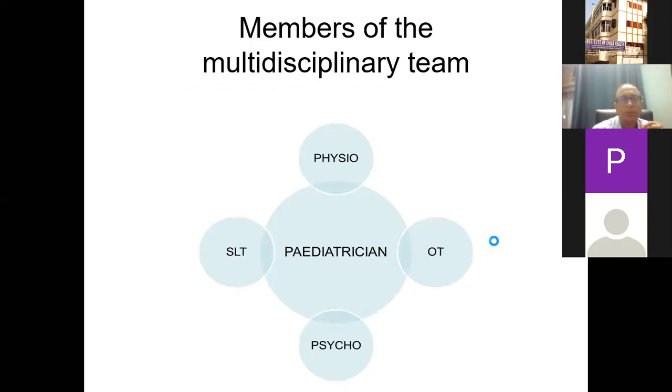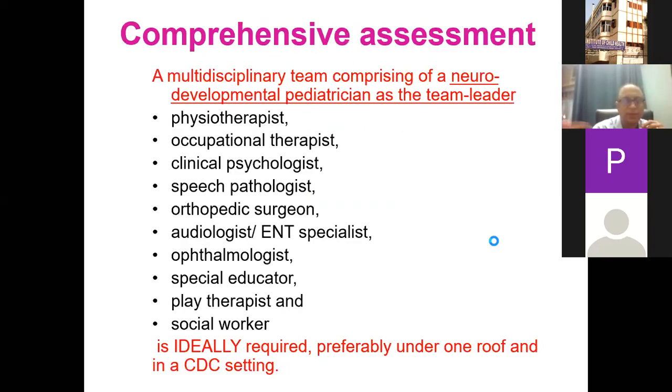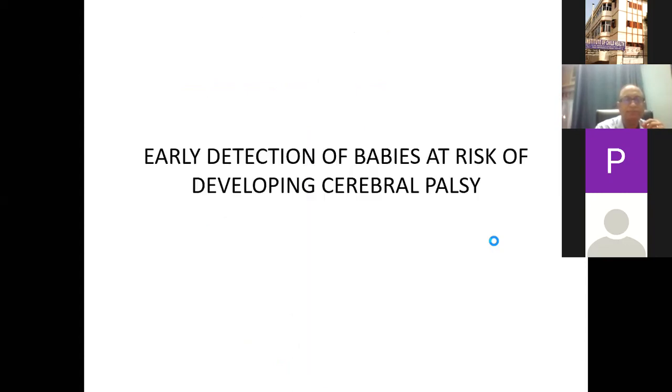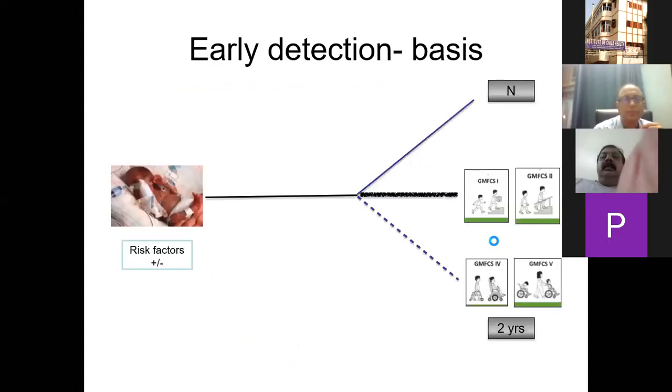So if we have a team of 4 with the pediatrician and have inputs from other important people that I've mentioned in the previous slide, as and when necessary, even if it's not under the same roof, then also we can start a program of assessment and management by a multidisciplinary team. And why is this important? Because early detection of babies at risk of cerebral palsy is very important for the outcome.